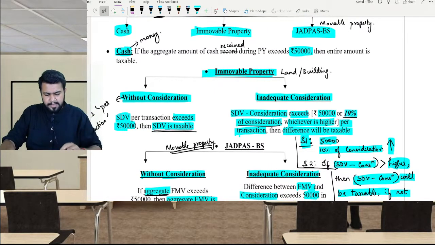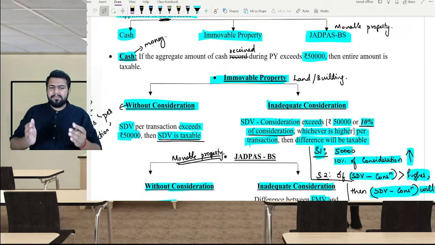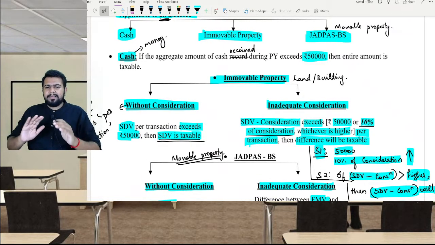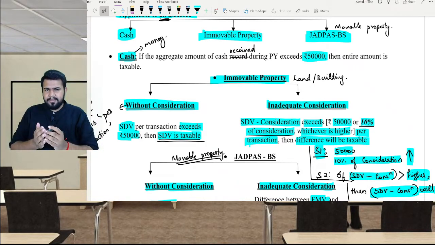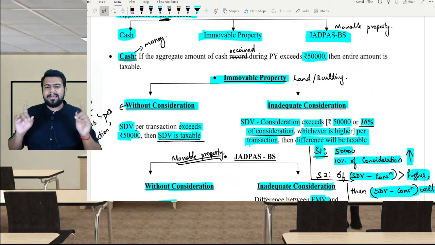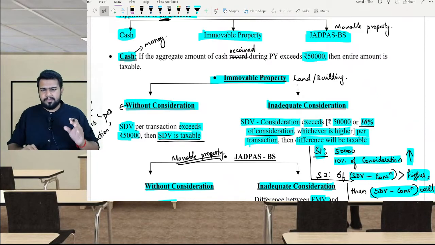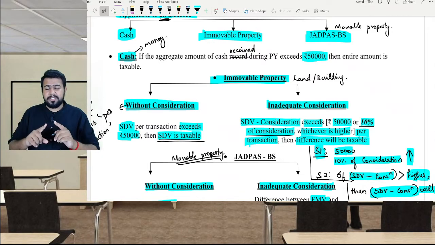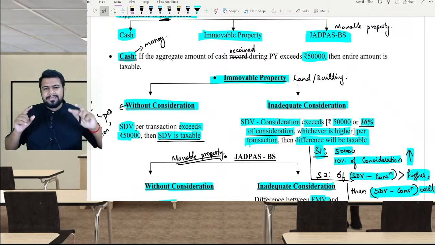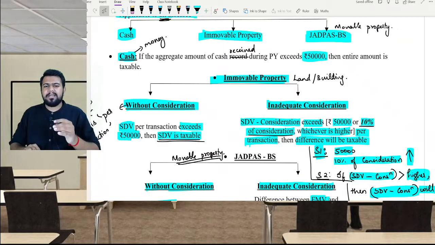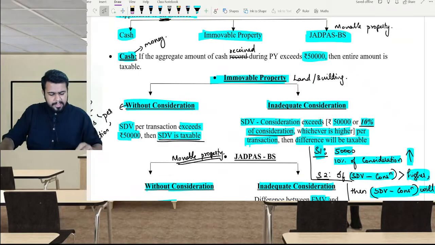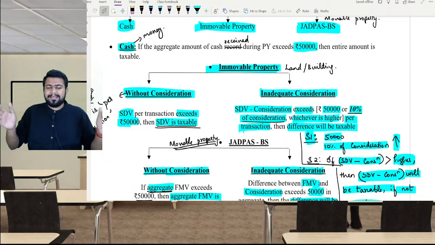First, let us talk about money. If money is received by an assessee, then if the aggregate of all the money received crosses 50,000, the entire amount is taxable. So if one friend gives me a gift of 30,000 rupees, and another friend gives me a gift of 40,000 rupees, the total is 70,000. Since it crosses the 50,000 limit, the entire 70,000 is considered as income from other sources. You get my point? And it is taxable. You have to take the aggregate amount during the year.